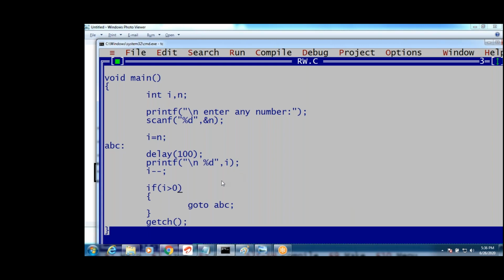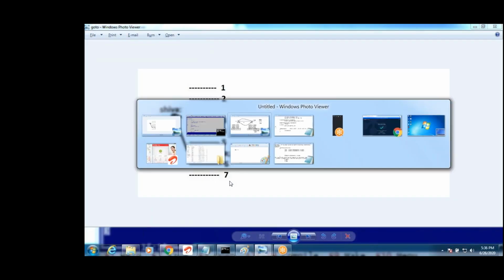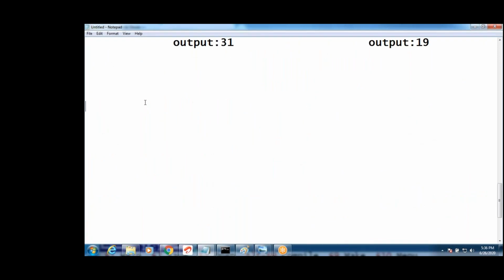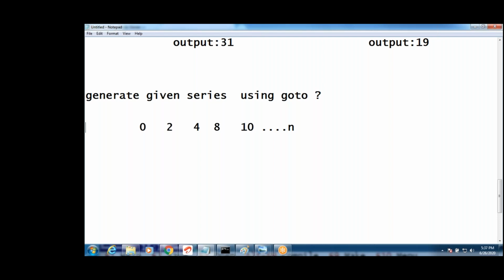Completed, guys. Now see, I will give some questions. Try those questions, guys. Generate the given series. Try these programs using goto. Don't use loops. Generate the given series using the goto statement. Using goto. Okay. First series, guys. Try this program. First one: 0, 4, 8, 10 until n. This is the first program. Generate the first series.